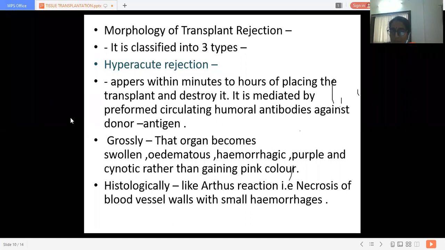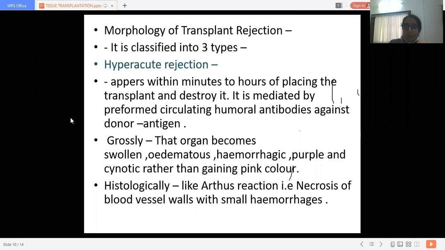This type of reaction appears within minutes or hours after placing the transplant. The destruction of transplanted organ or tissues or cells can occur within minutes or within an hour, because it is mediated by preformed circulating, that is already sensitized, humoral antibodies. Because of previous sensitization, these humoral antibodies act against that particular donor's antigen very quickly.